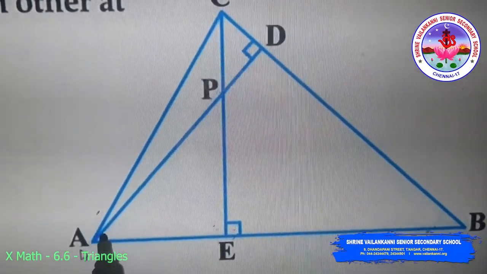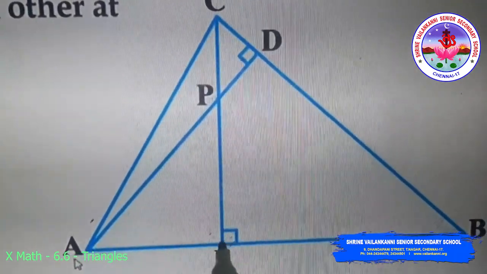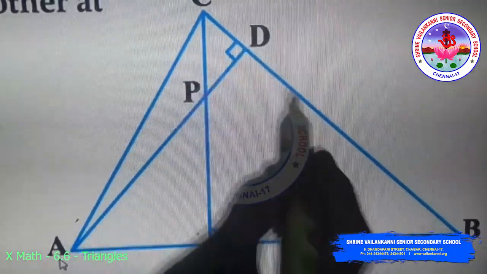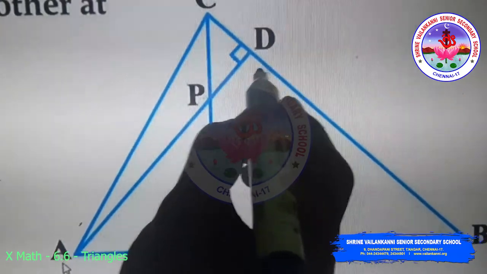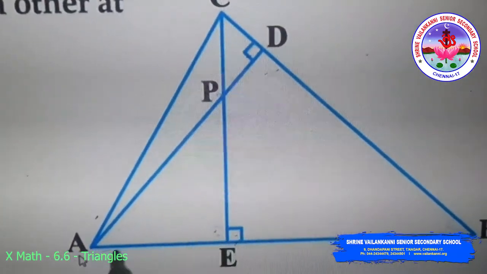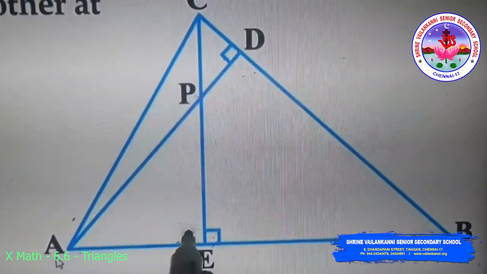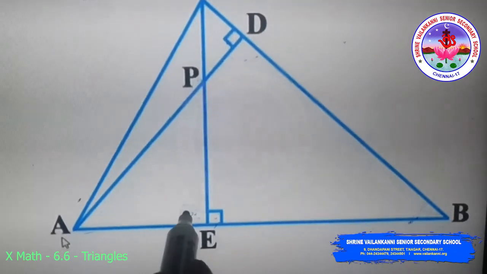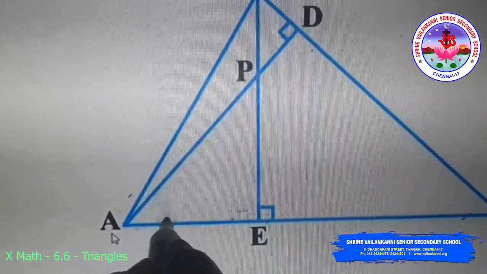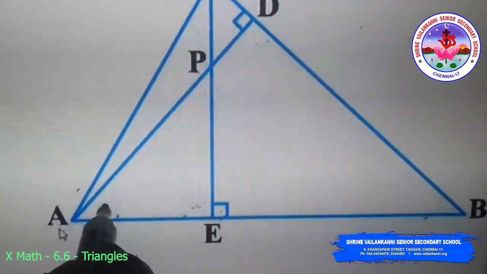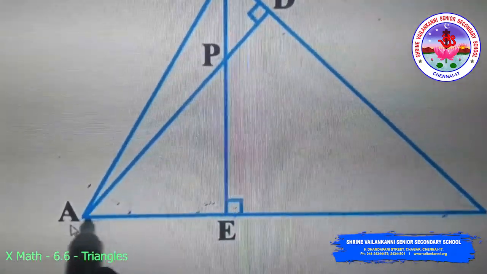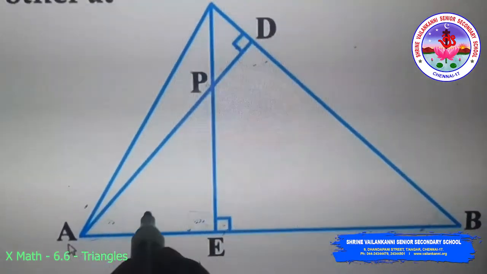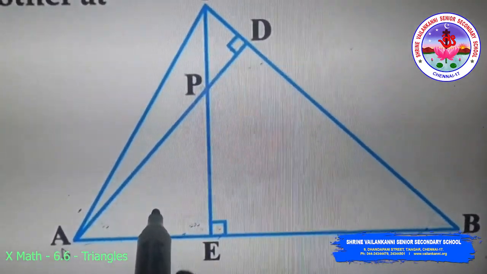Now the third proof is, I want to prove that triangle APE is similar to ADB. So in triangle ADB, I got angle ADB as 90. In APE, I got angle AEP as 90. So I got one angle from both the triangles as 90 degrees, and angle A is common to APE triangle and ADB triangle. So I got two corresponding angles are equal.